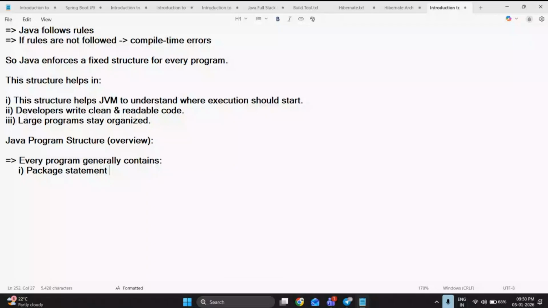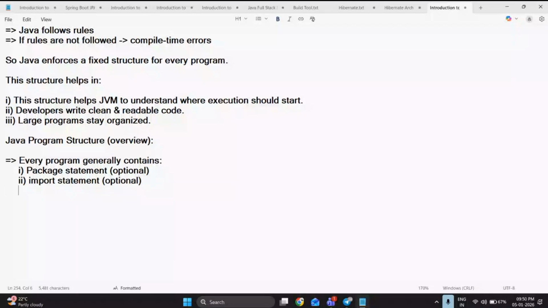Next, what is it going to contain? Import statements. If you are not using any libraries, what is the need of using import statements? So I can also say it is optional. I'm taking optional and mandatory for the sake of the first program. Otherwise, let me remove optional, don't panic. I will just tell you what the structure is going to contain.